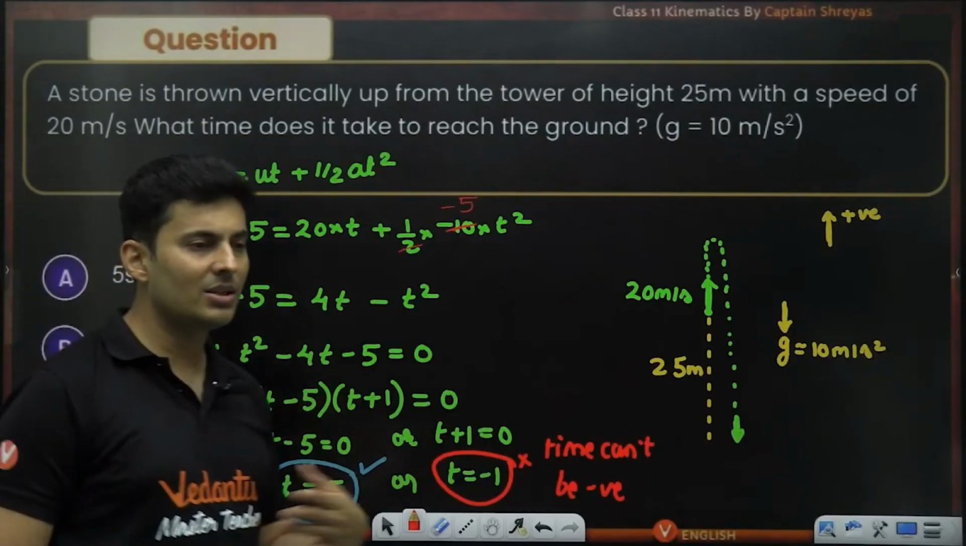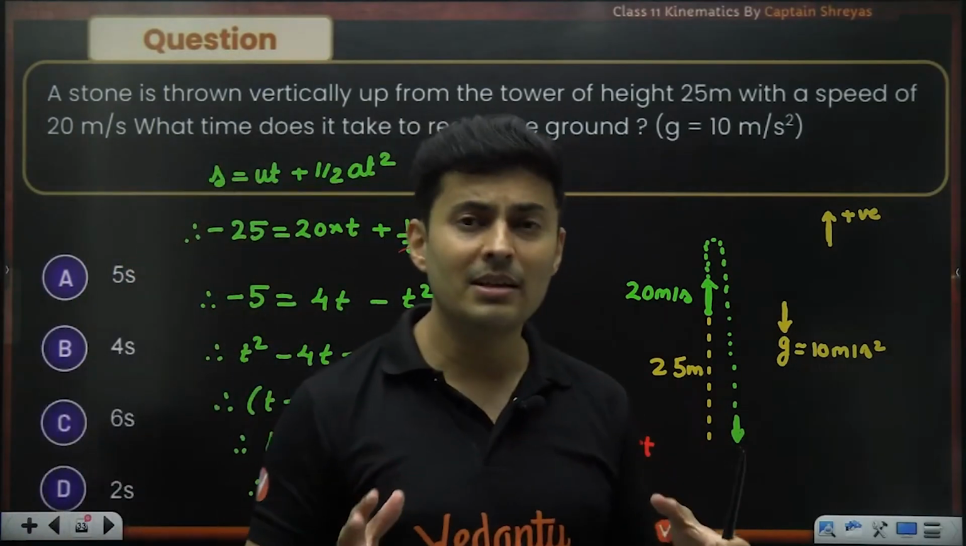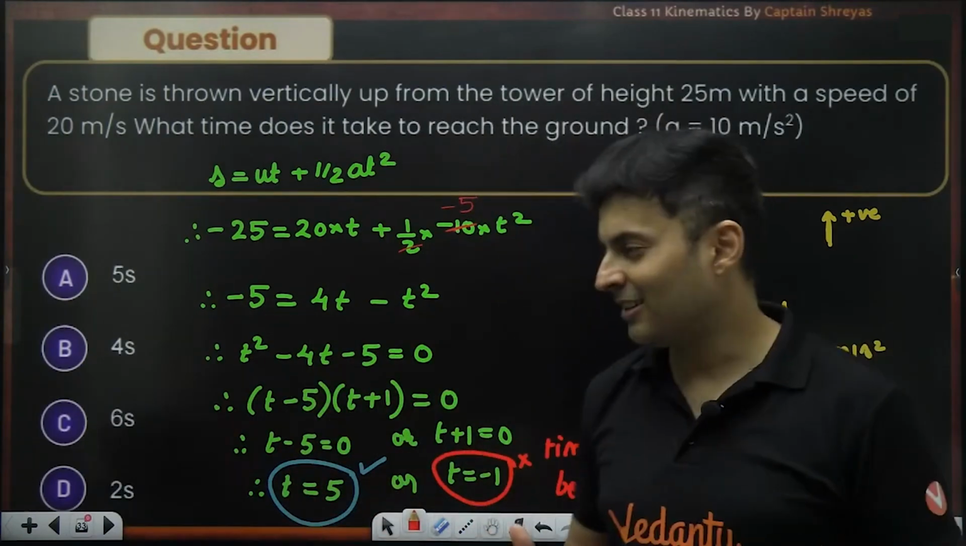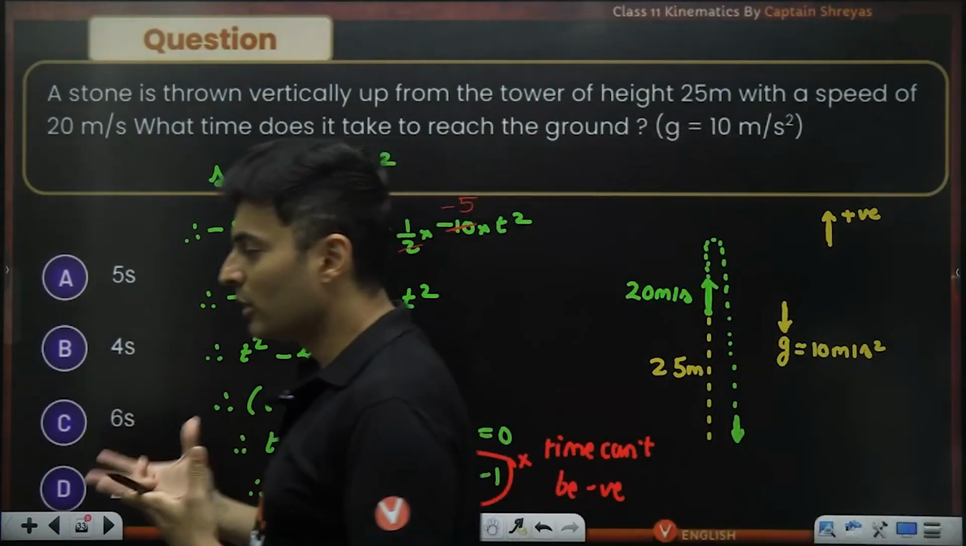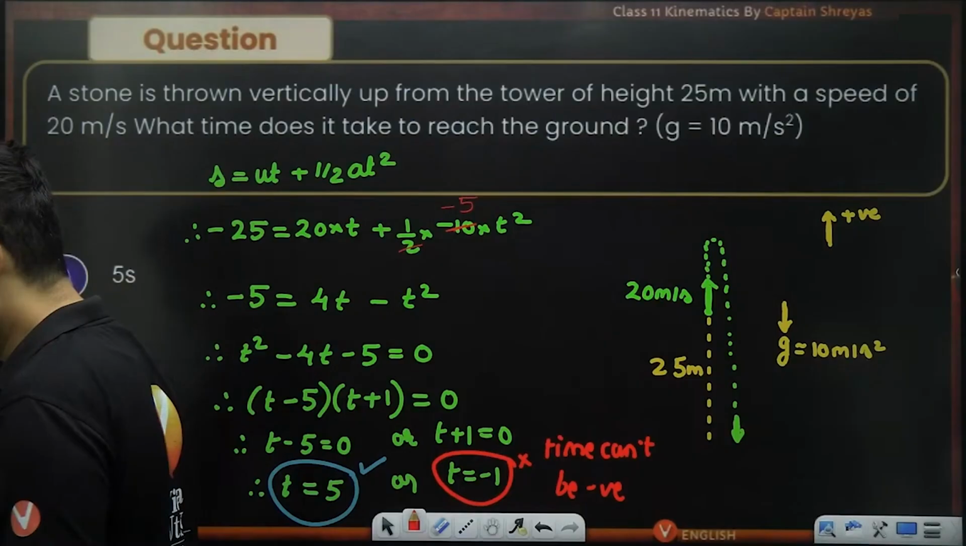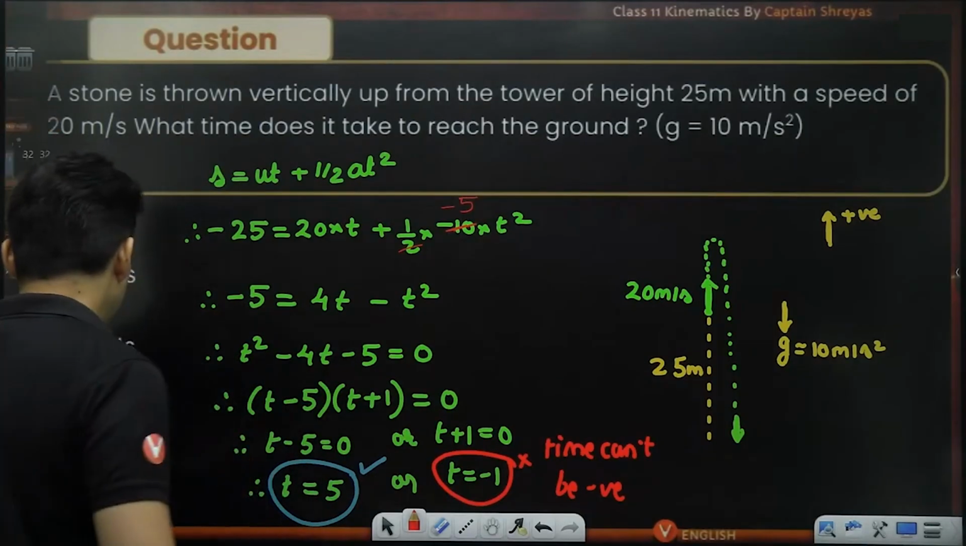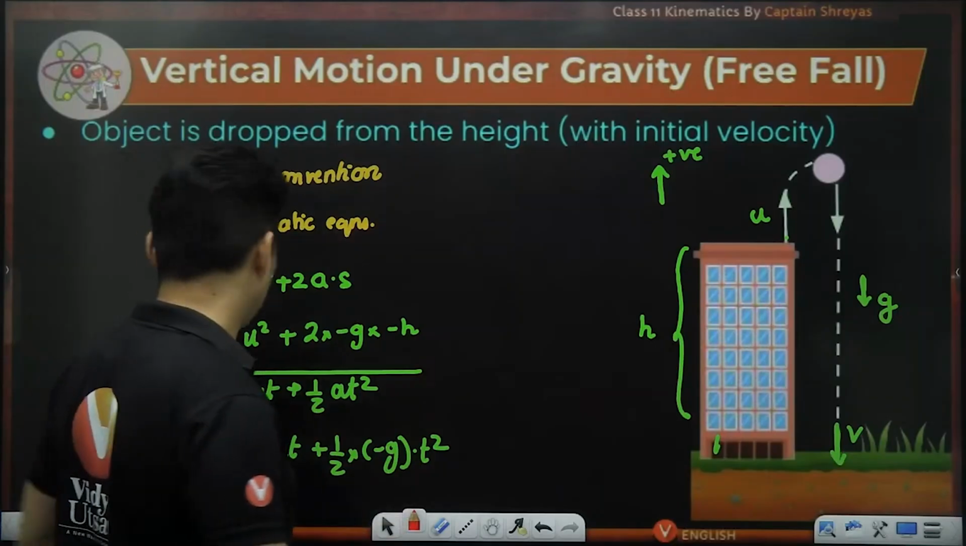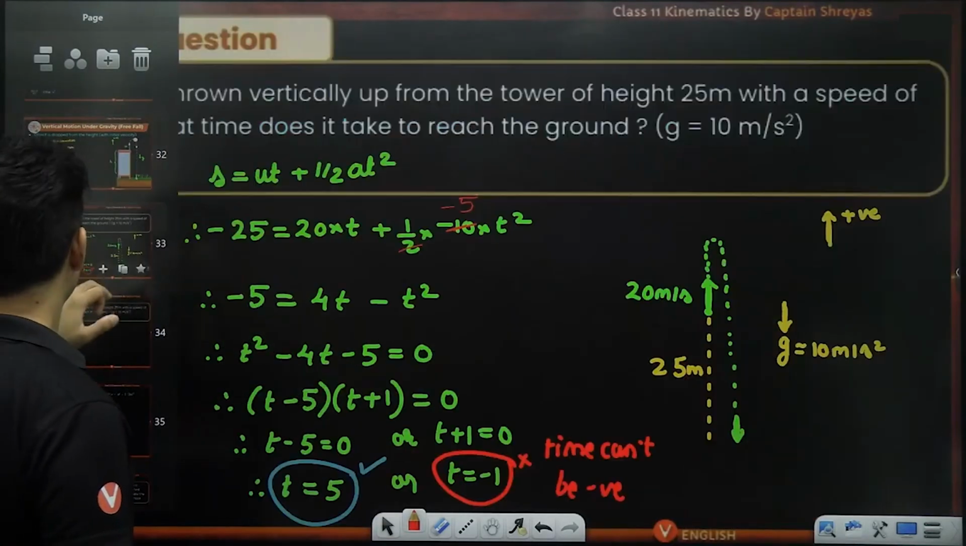So whenever you get such quadratic equations, always see which value makes sense. Does both value make sense, etc. You have to always visualize. So keep this in mind, this particular fact of negative displacement or positive displacement. Just to give you one more time heads up on this.